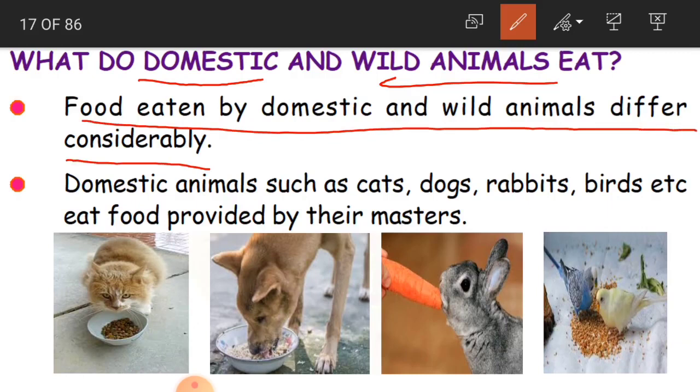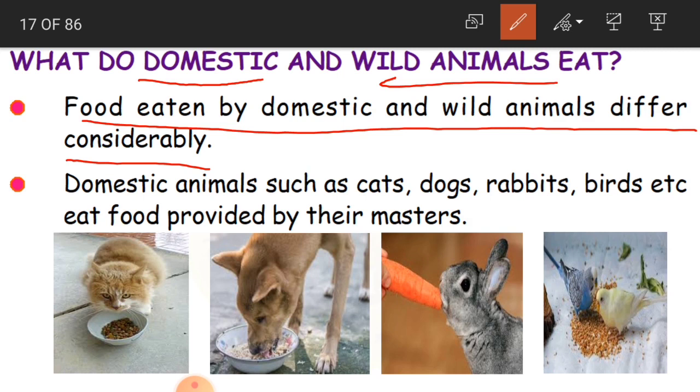That is, it is going to differ. There is a difference between the food eaten by domestic and wild animals. Domestic animals, children, for example, can we name some? Like cat, dog, rabbit, as I said, parrot, some birds. Even cows and hen, all that come under domestic animals.